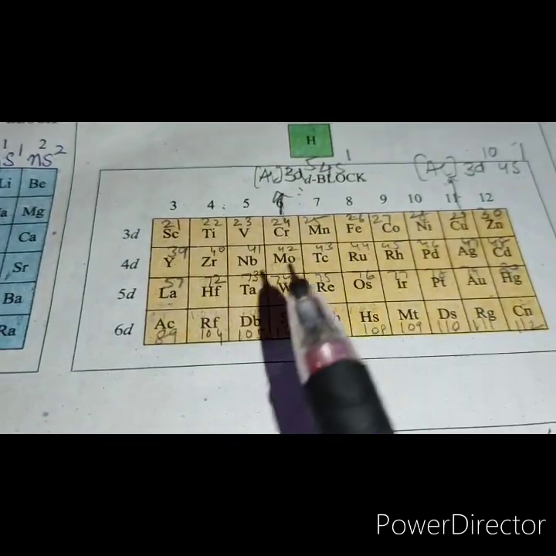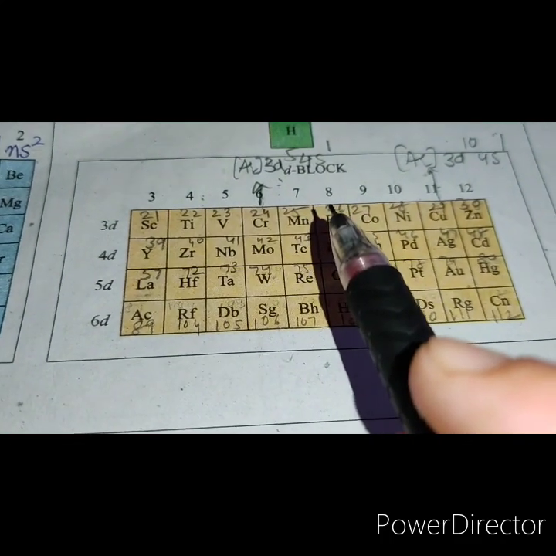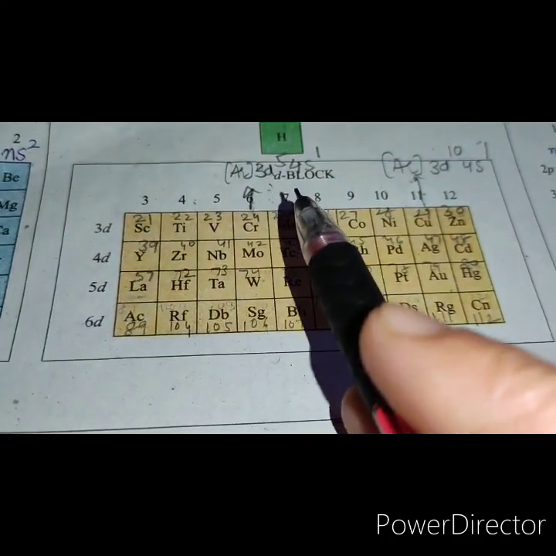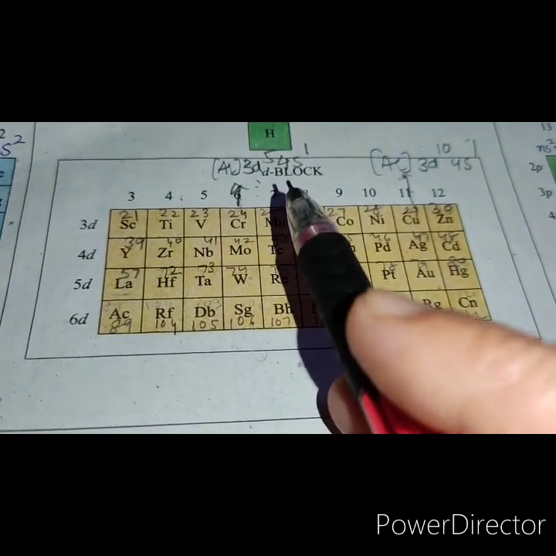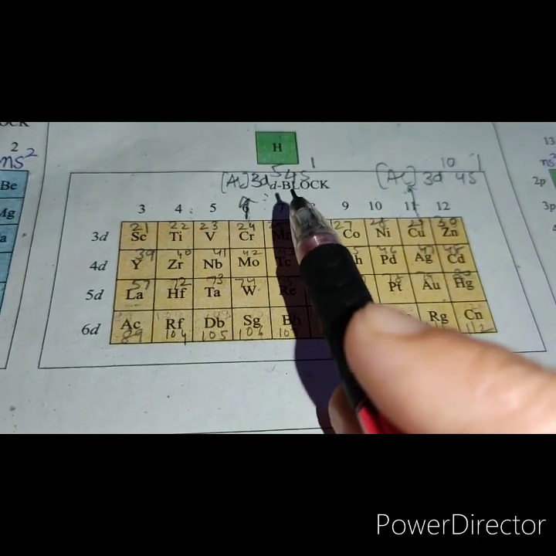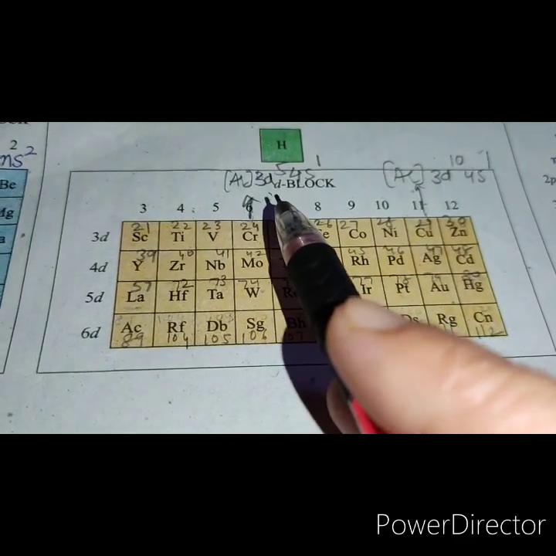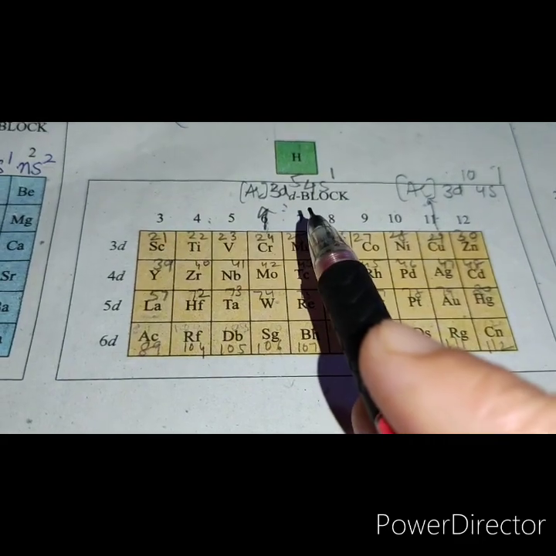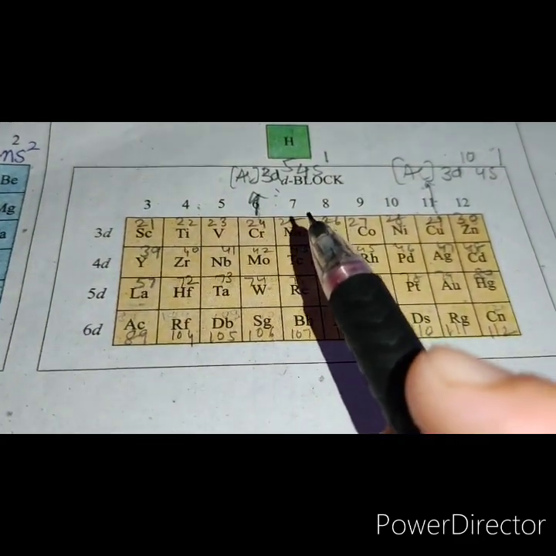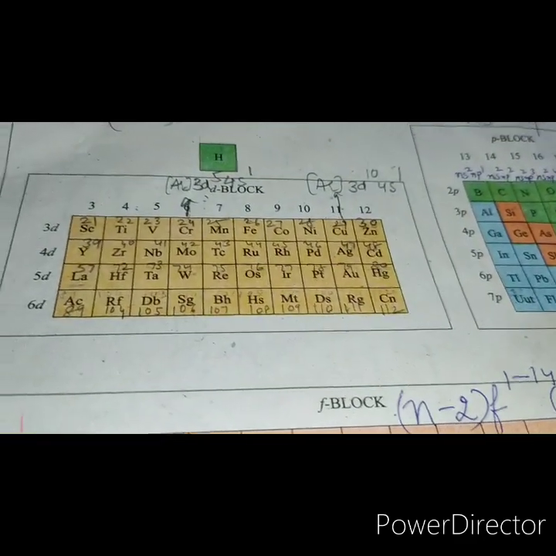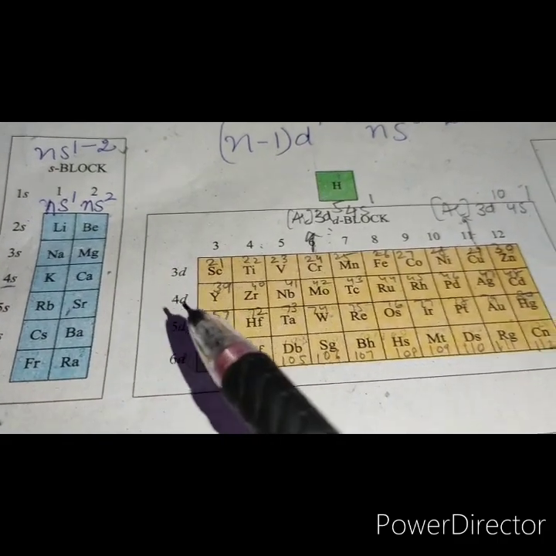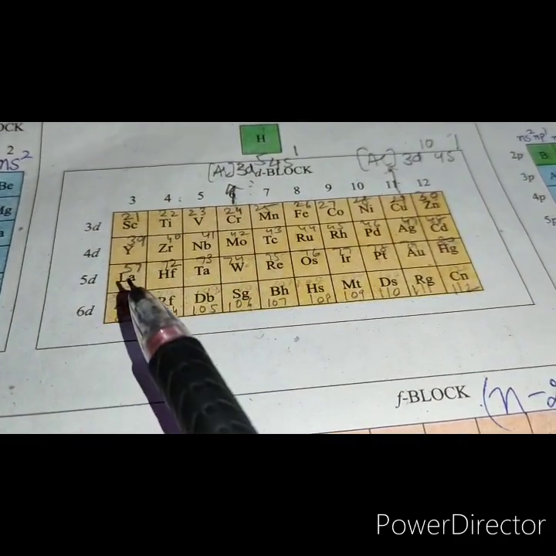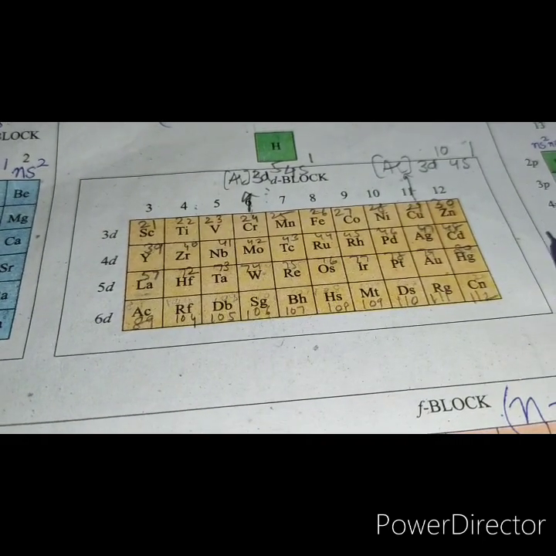D block elements: the elements in which the last electron enters the d orbital of their last but one energy level constitute the D block elements. This last but one energy level is called the penultimate energy level. This block consists of elements lying between the S block and P block, and it starts from the fourth period of the periodic table. It constitutes groups 3 to 12 in the periodic table.